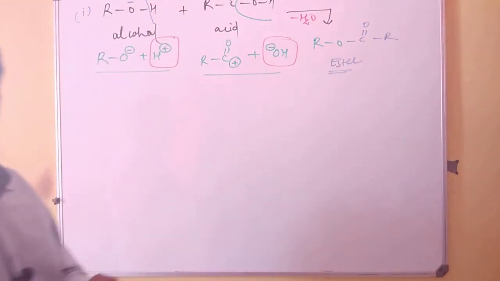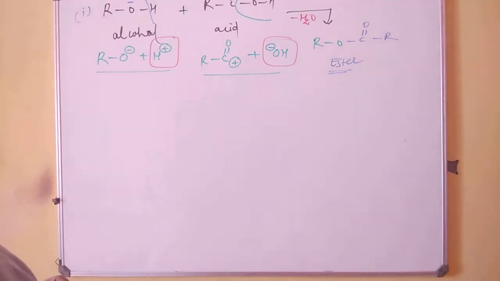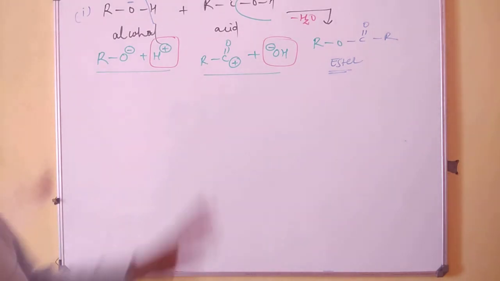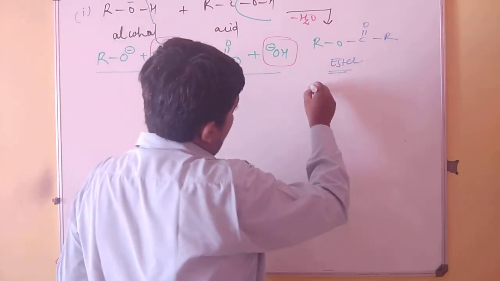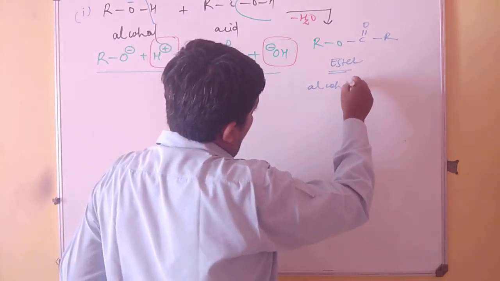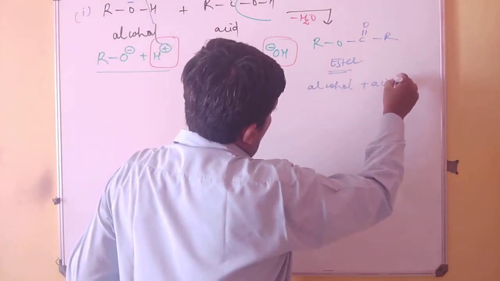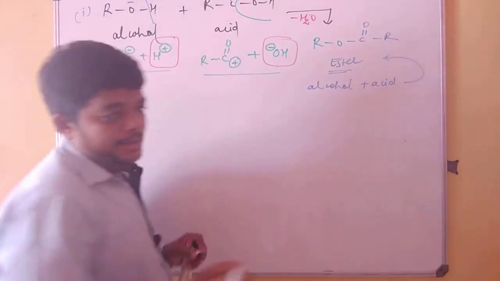So when an alcohol combines with an acid, you will always end with an ester. So this is an ester formation. It's a very simple reaction, combining alcohol with acid and leading to ester.